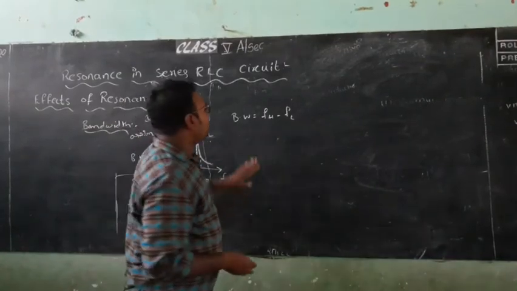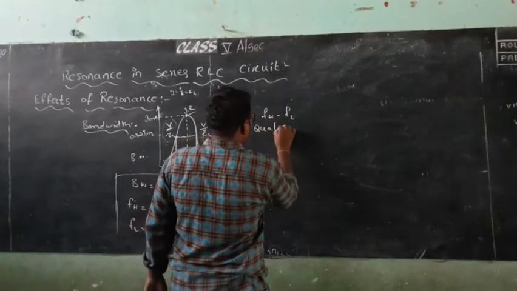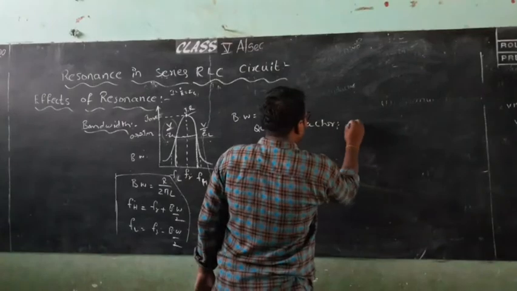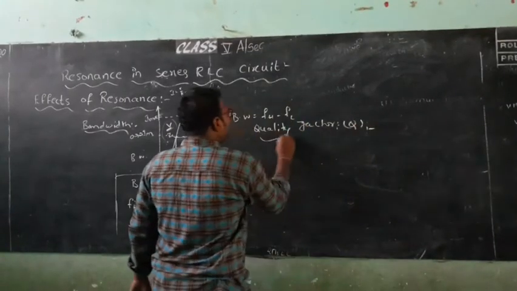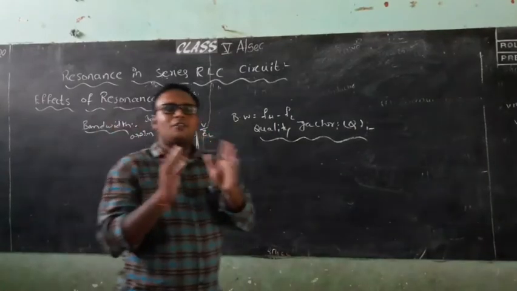Now we are going to one more very important parameter, that is nothing but the quality factor, denoted by Q. The quality factor mainly depends upon the voltage magnification of the RLC circuit.